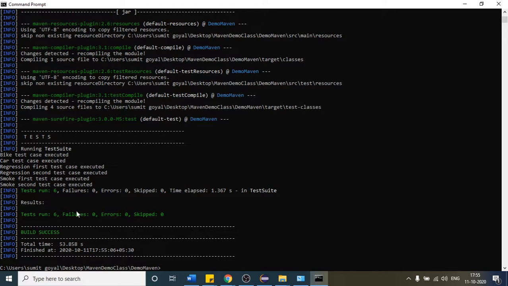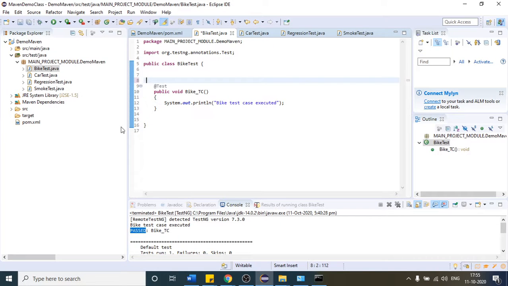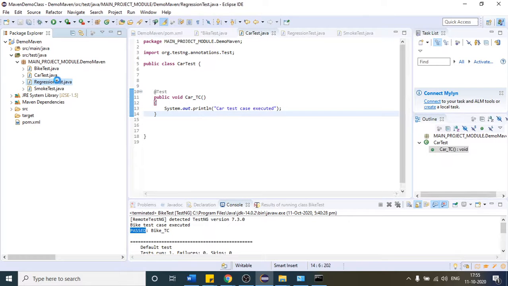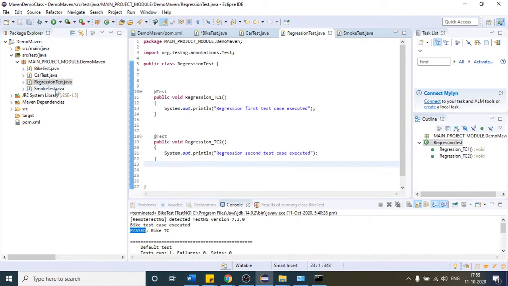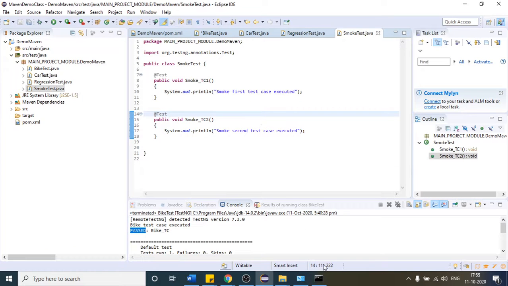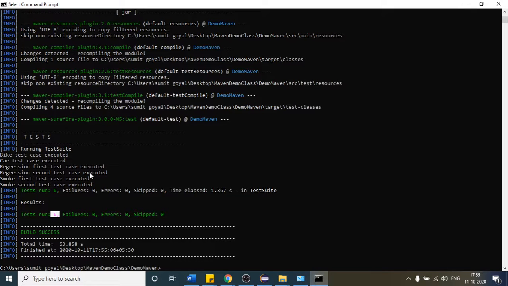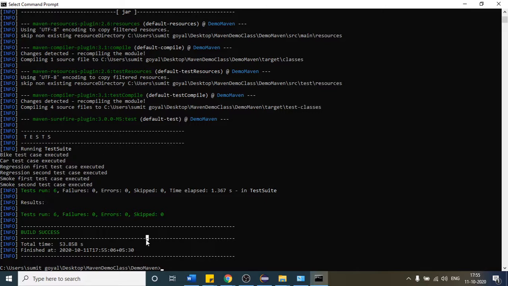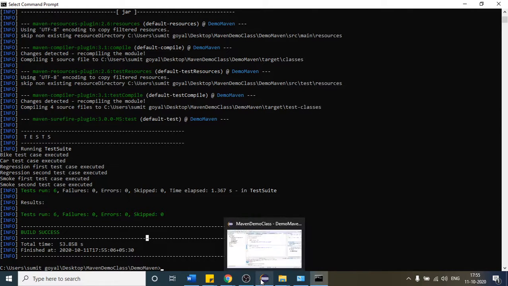You can see total run 6. So the total number of test cases which we have in our class is 6. Why? One here, second here, third here, fourth, and two here. So it has executed all the test cases, and you can see the bike, car, regression, and smoke test case output. So with the help of the mvn test command, you can run all the test cases.